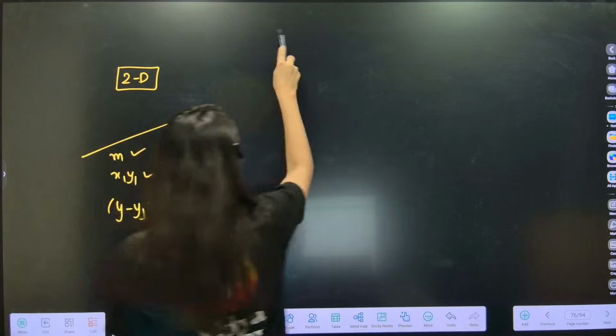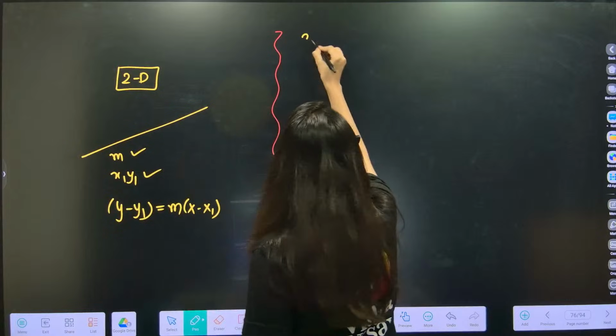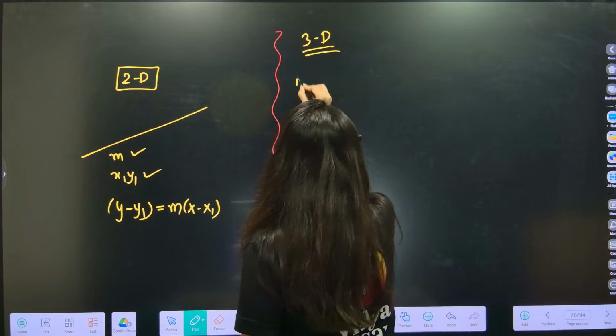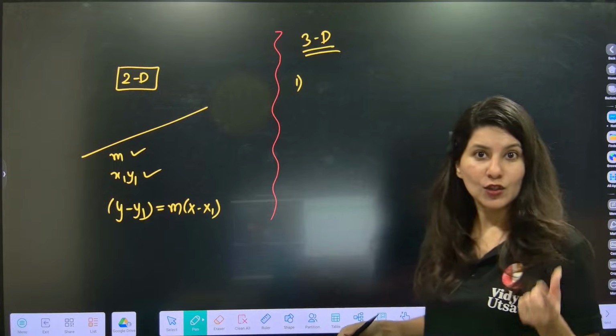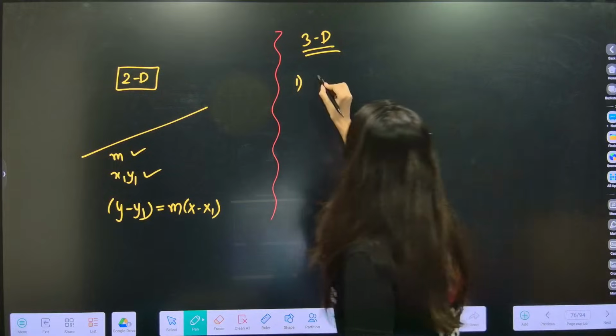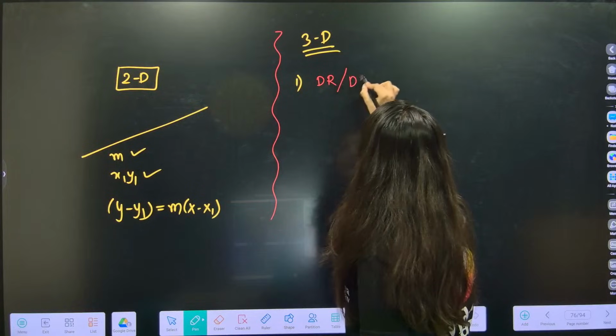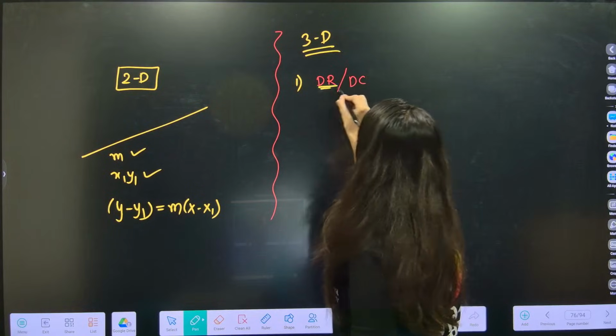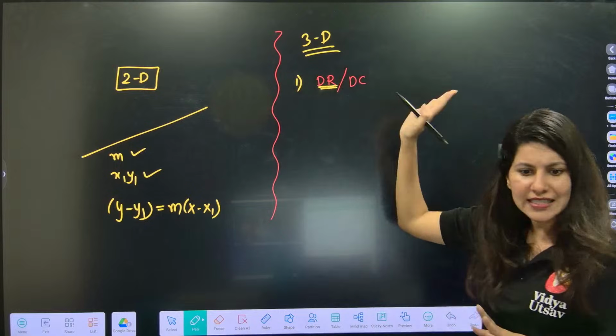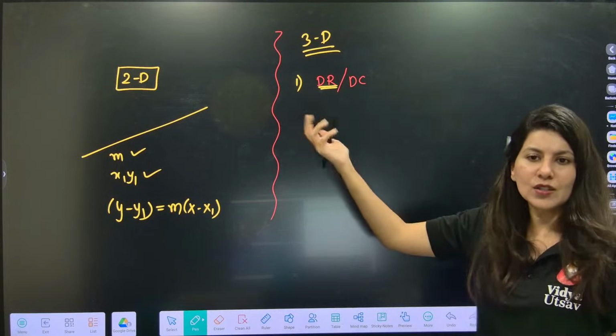This was the concept in 2D. What about 3D? Again, in 3D, you will need two things from here. One is direction ratio or direction cosine will also work. Okay, but direction ratio is more generic. If you have direction ratio, DC you can find. If you have DC, no need to worry about it.